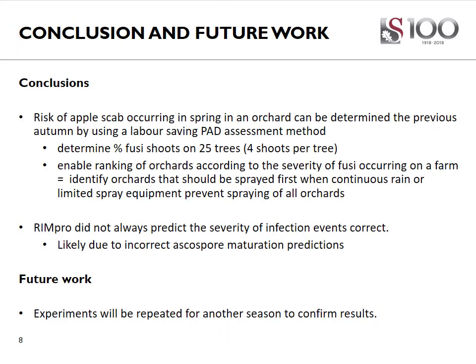Conclusions that can be taken away from this project thus far is that the risk of apple scab occurring in the spring in an orchard can be determined in the previous autumn by using a less labor-intensive PAD assessment method. This method is the percentage fusi shoot on 25 trees method. This will enable the identification of high-risk orchards and allowing them to be sprayed first.